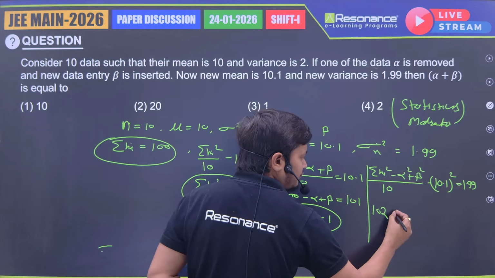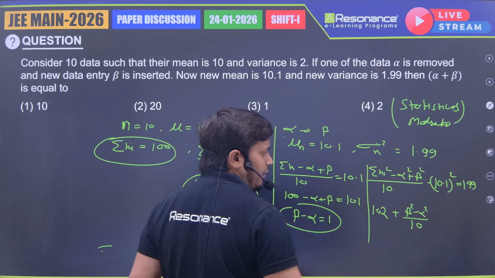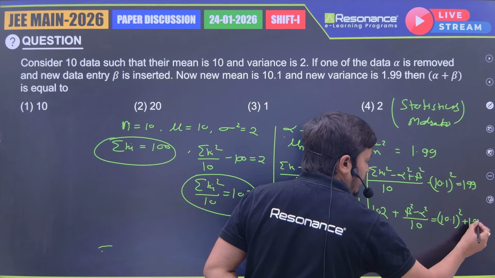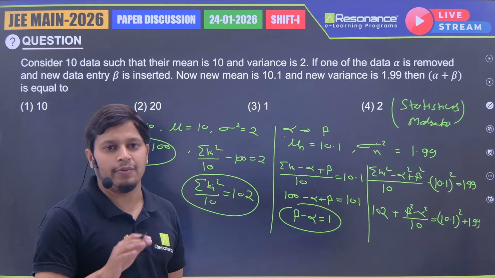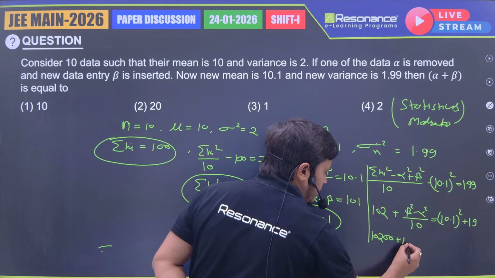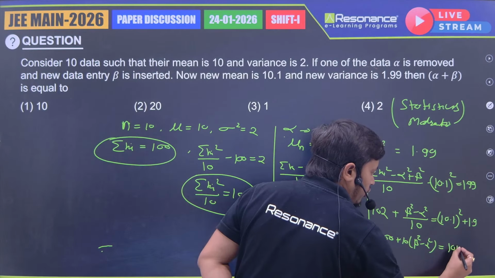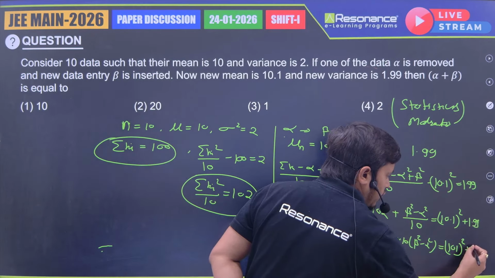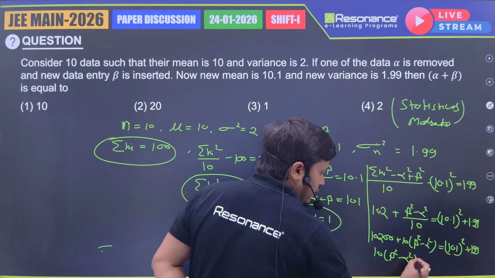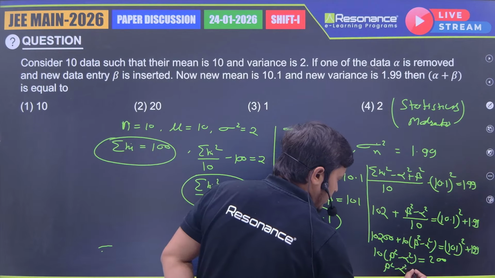Then here I am writing beta square minus alpha square, and in the denominator we have 10, minus 10.1 whole square, plus 1.99. Now to remove these decimals, I am multiplying with 100. Then this becomes 10200 plus 10 times beta square minus alpha square, equal to 101 square plus 199. Now if you simplify, you will get 10 times beta square minus alpha square is equal to 200, so beta square minus alpha square is 20.